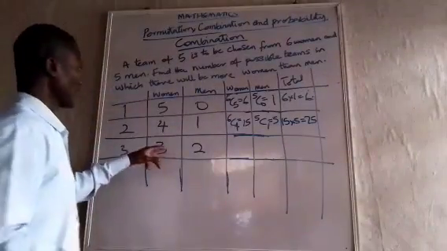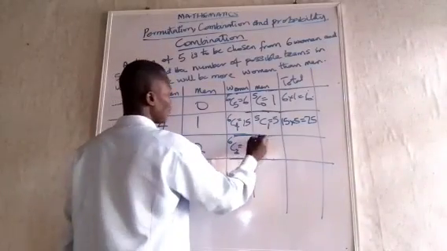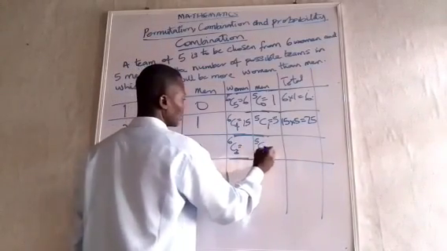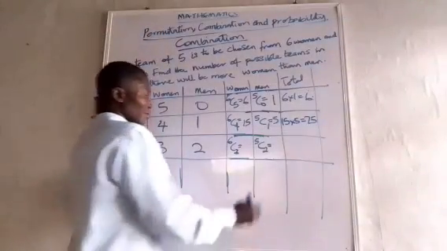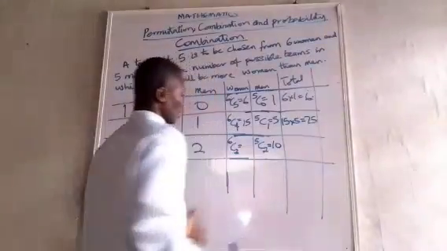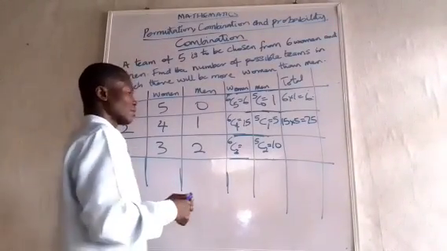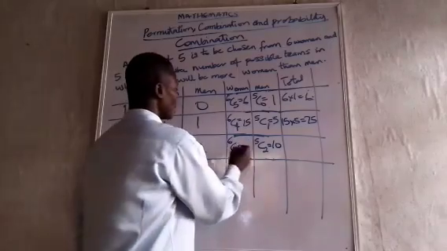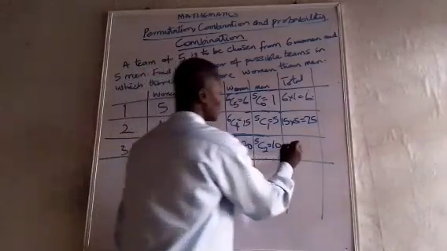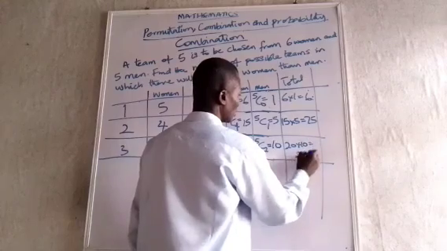For the last one, here we can have 6C3 and 5C2. So this one is going to be 5 times 4 over 2 factorial, that's 10. This one is 6 times 5 times 4 over 3 factorial. I think this one should be 20. So we have 20 times 10, which is 200.